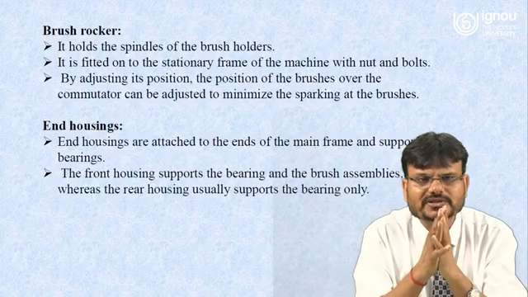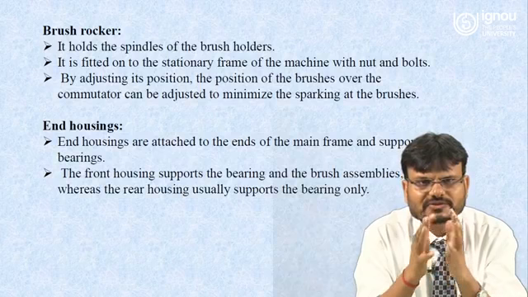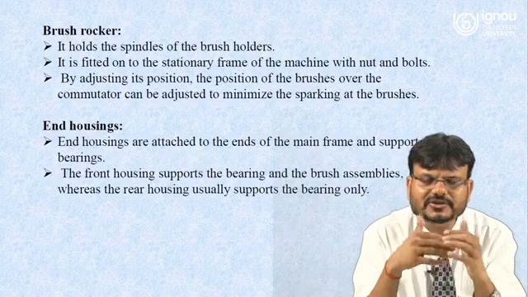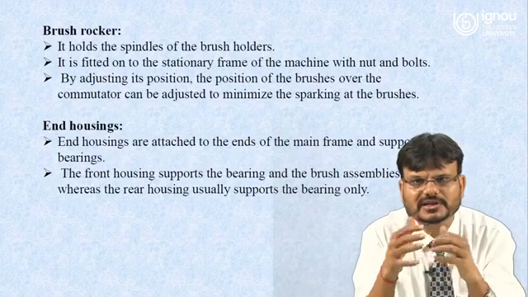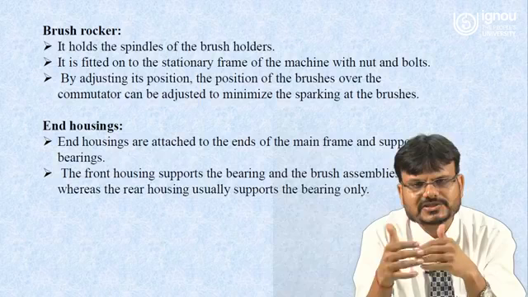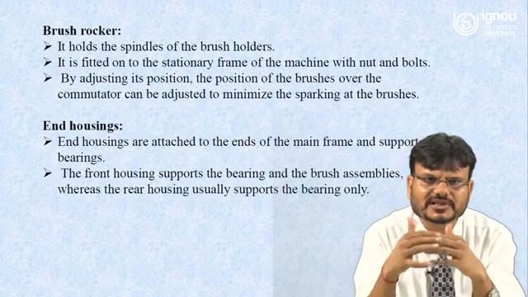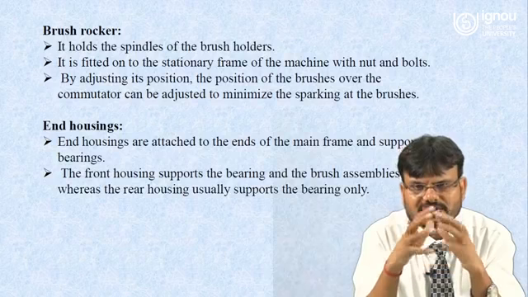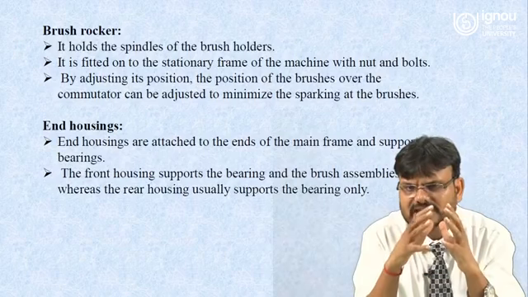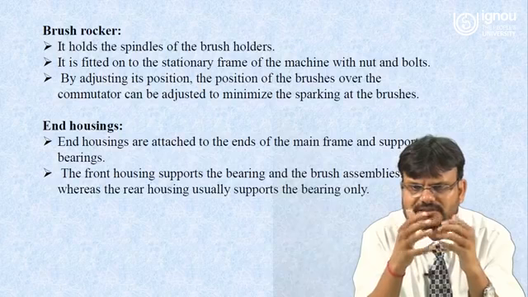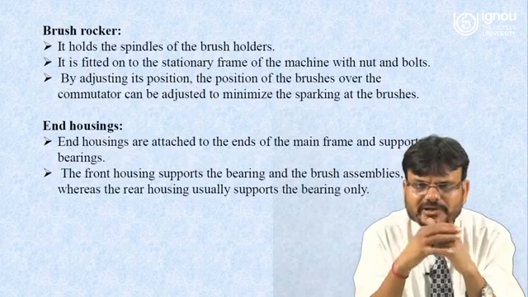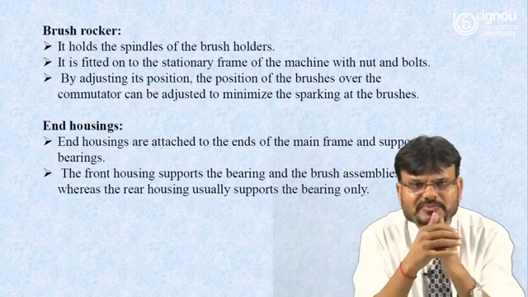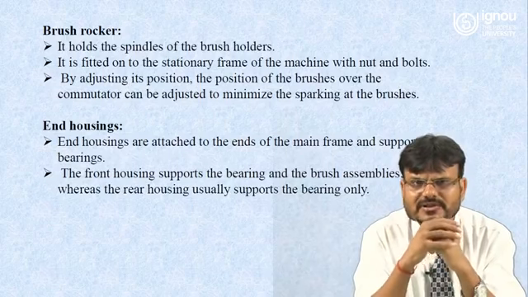Now we have to understand what is the function of the brush rocker. The brush rocker holds the spindles of the brush holders. It is fitted on the stationary frame of the machine with nuts and bolts. By adjusting its position, the position of the brushes over the commutator can be adjusted to minimize the sparking of the brushes. So the main disadvantage that may happen in case of the brushes is sparking. So proper adjustment is very much necessary to overcome the problem of sparking in a DC machine.